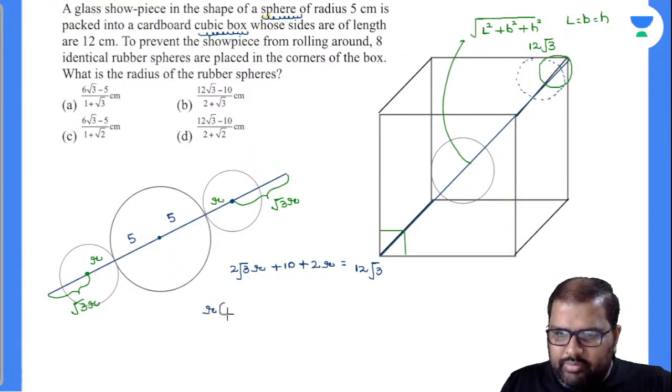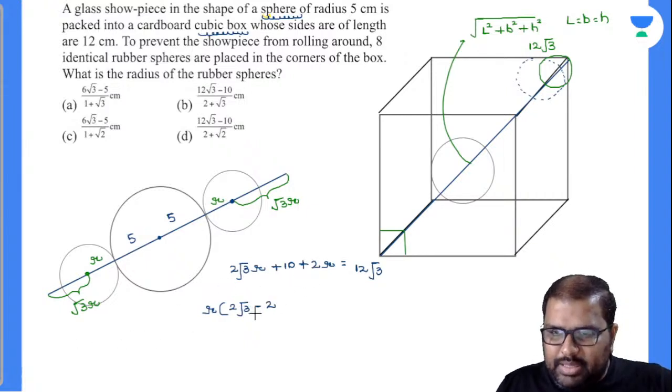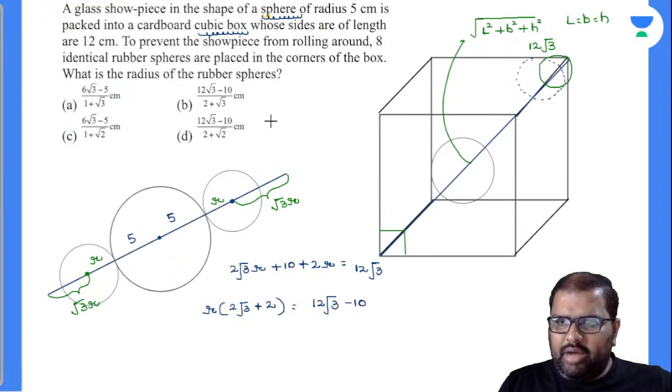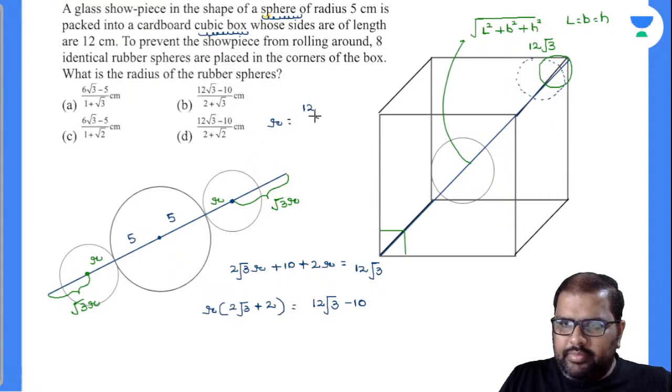What will be left over? 2 root 3 minus 2 will be left over. Sorry, it is plus 2, not minus 2. Plus 2 will be left over. This 10 will go to that side, which will become 12 root 3 minus 10. Now finally, what will your R value be? R is equal to 12 root 3 minus 10 divided by 2 root 3 plus 2.